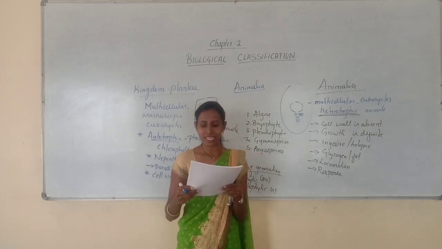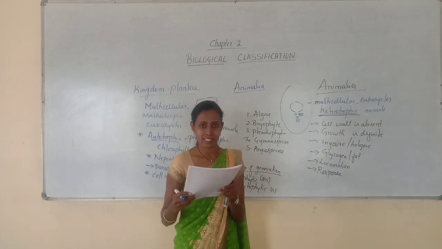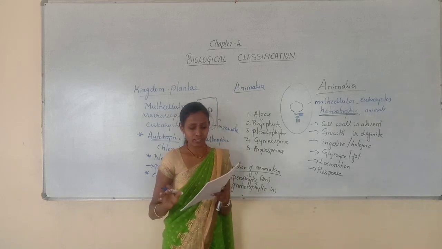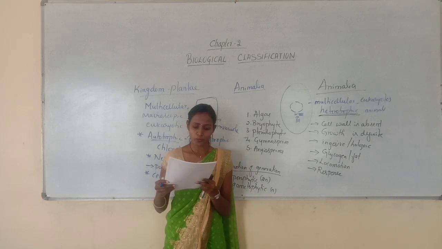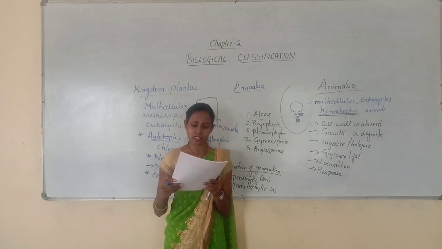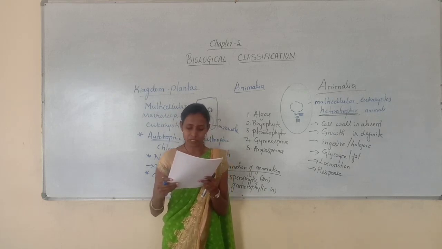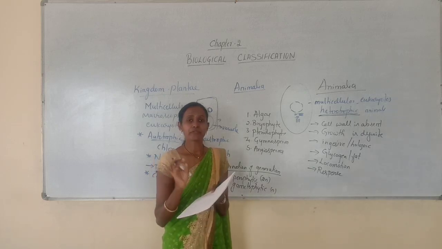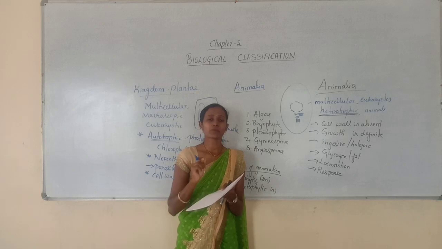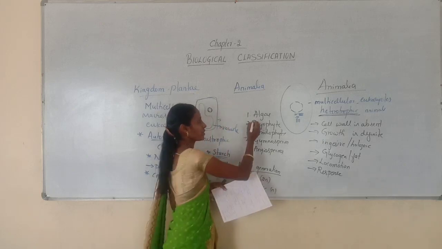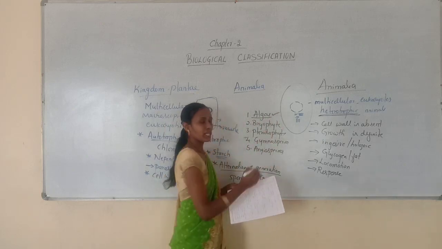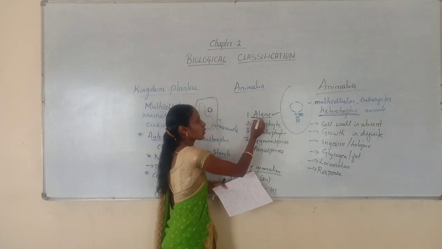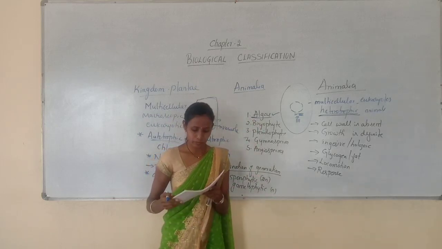Next, fourth question. Alternation of generation is seen in all except. Alternation of generation can be seen in all plants. We'll see the options. Option A, Fucus; option B, Sphagnum; option C, Equisetum; option D, Alternaria. Fucus belongs to brown algae, and algae belong to Kingdom Plantae, so it will exhibit alternation of generation.